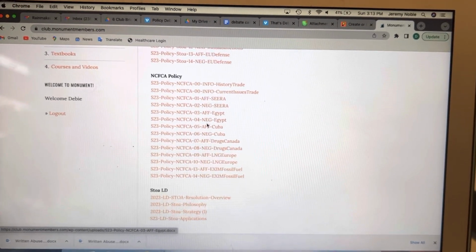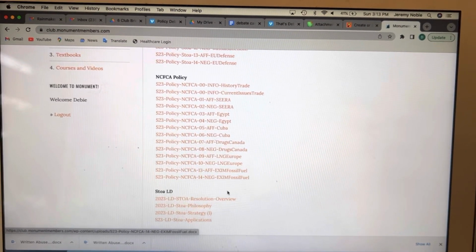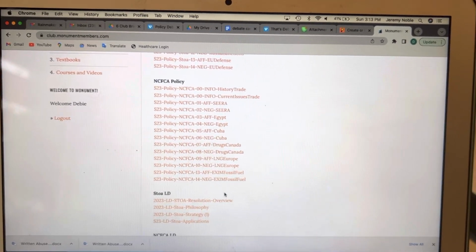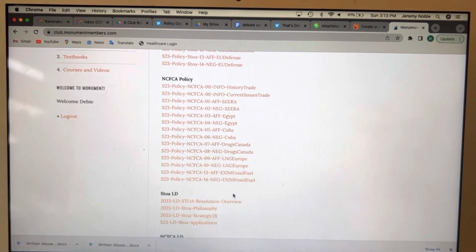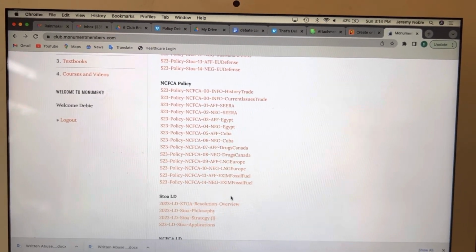So debaters are going to need to be able to print these off and bring them to club. I'm just going to let you know, debaters, don't print them and then not take care of them and lose them and mash them up and throw them away.